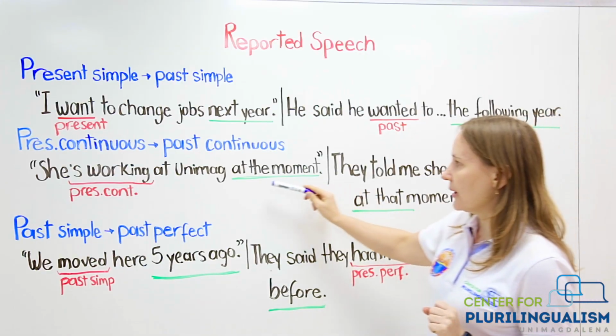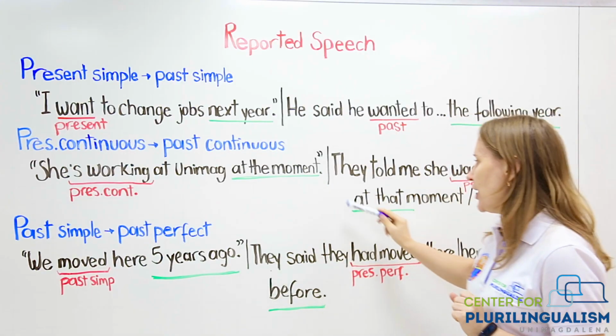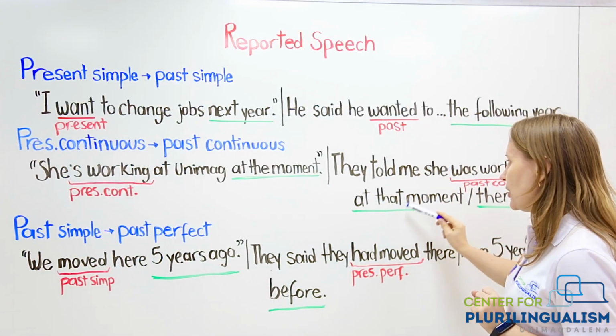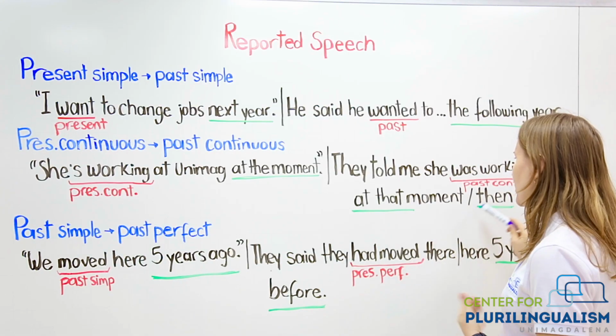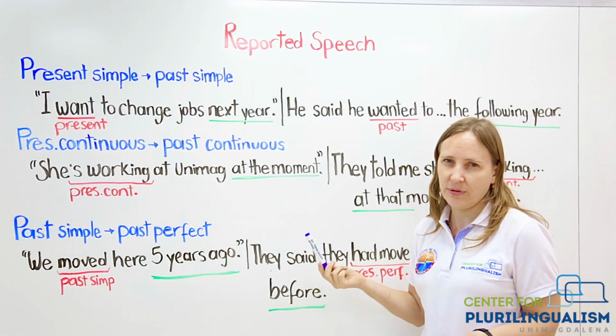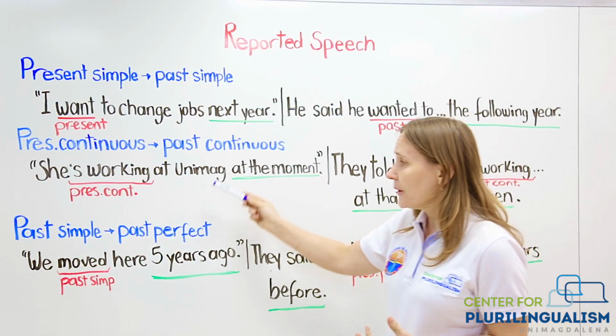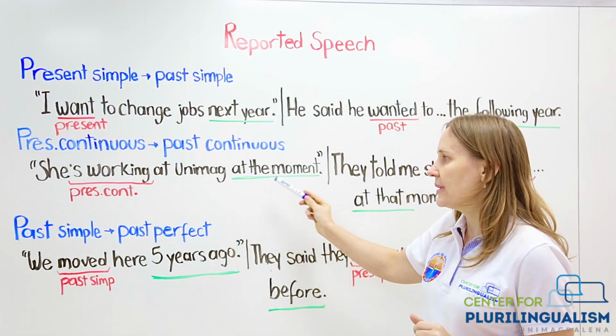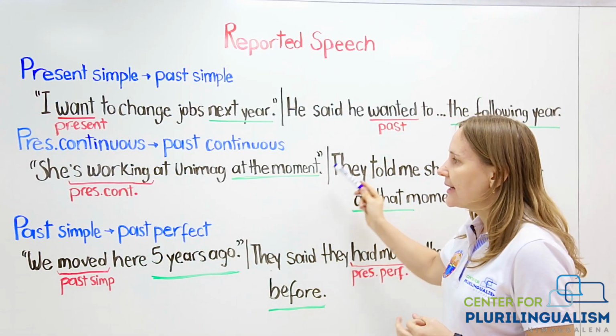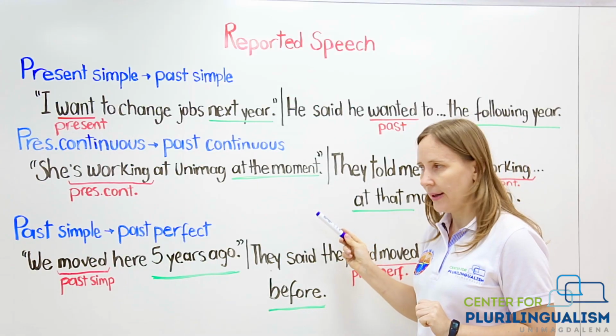Also important, look, at the moment changed, and in reported speech it should be at that moment or then, because we don't really know exactly at what moment that happened, okay? We are telling something that happened in the past.